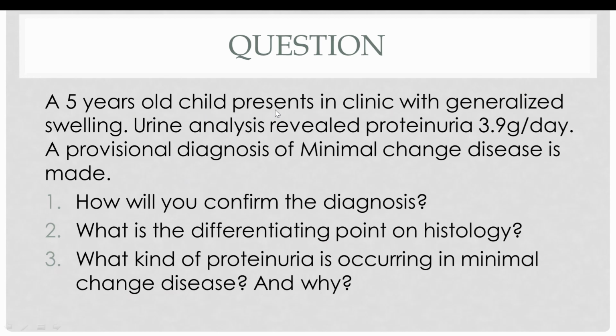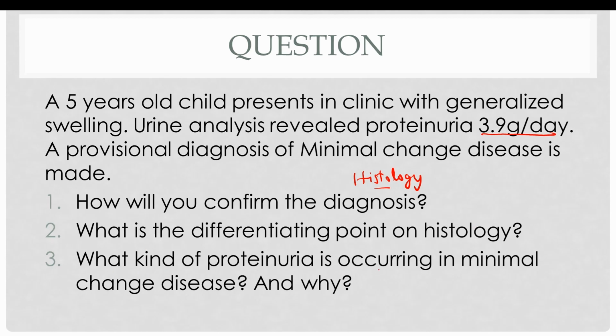So a 5-year-old child presents in the clinic with generalized swelling. Urine analysis revealed proteinuria of 3.9 grams per day, which is of the nephrotic range. Provisional diagnosis of minimal change disease is made. How will you confirm the diagnosis? The diagnosis is confirmed on the histological studies of the biopsy. What is the differentiating point on the histology? The differentiating point on the histology is that there are flattened podocytes with the effacement of foot process, and there is no glomerular damage.